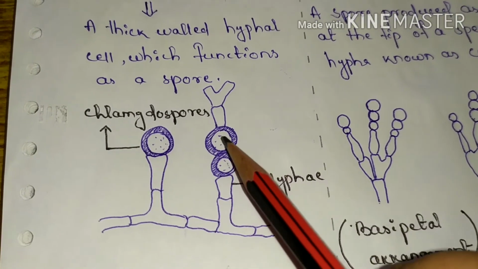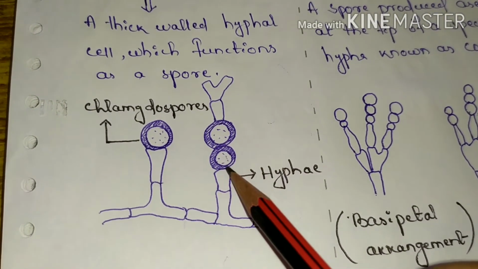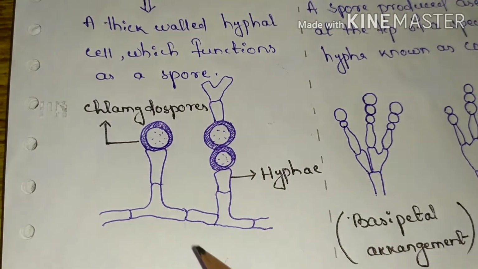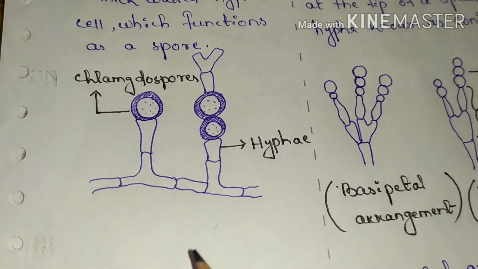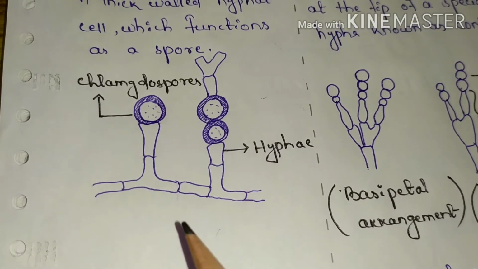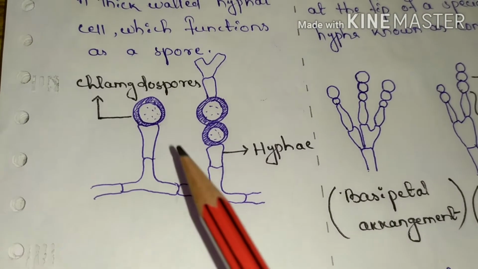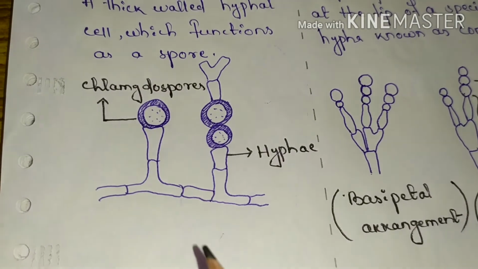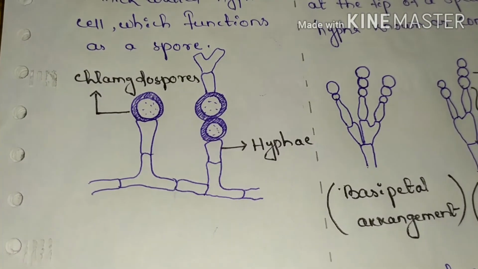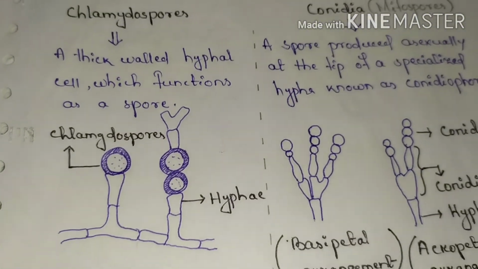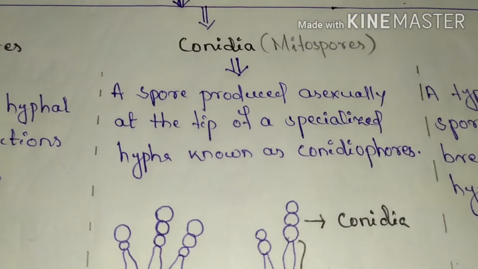And when the favorable condition appears, these chlamydospores germinate to form new hypha. As chlamydospores contain a thick wall around themselves, they can survive in unfavorable conditions and germinate when favorable conditions come.